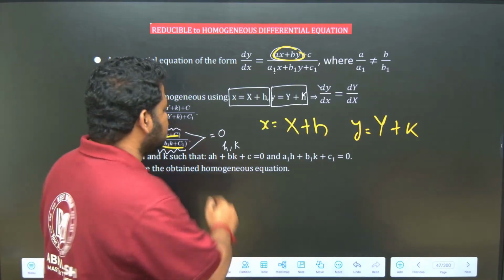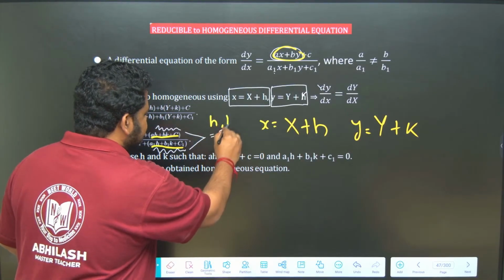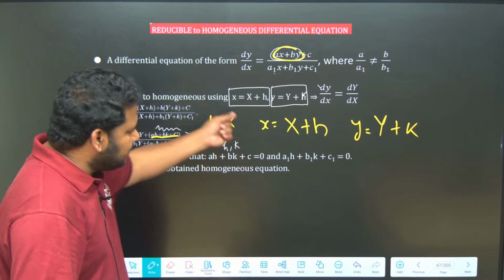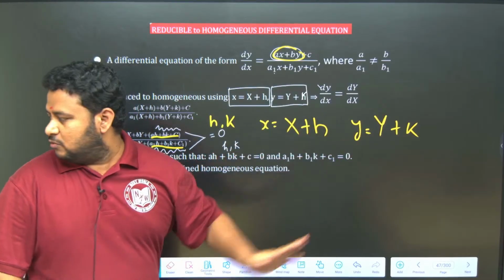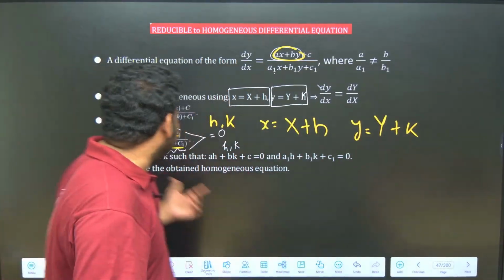What will you get after solving this? You will get the values of h and k. When you replace small x by capital X plus h and small y by capital Y plus k, you will get an equation of this form.